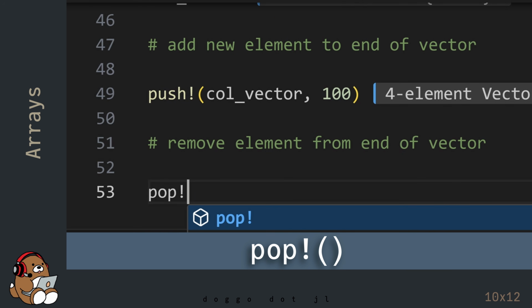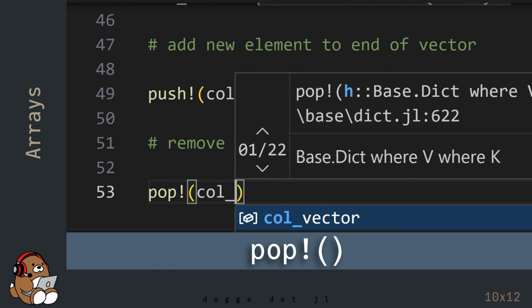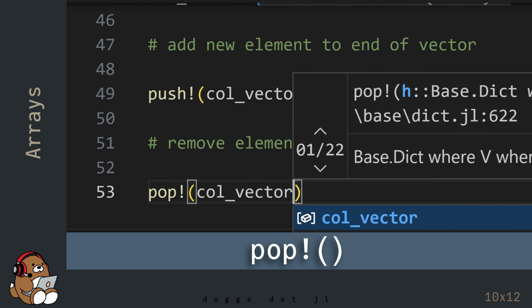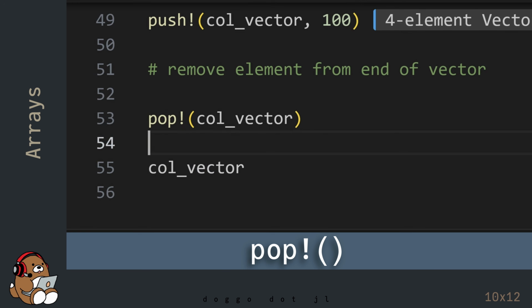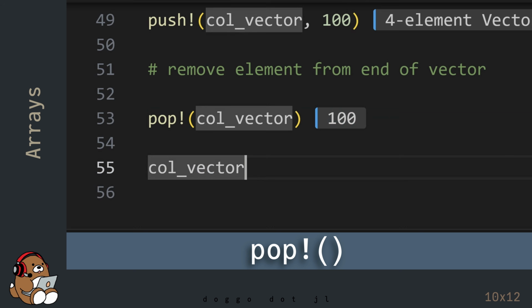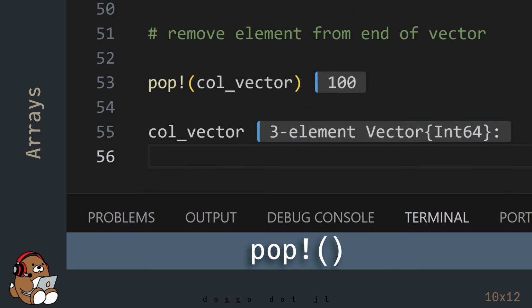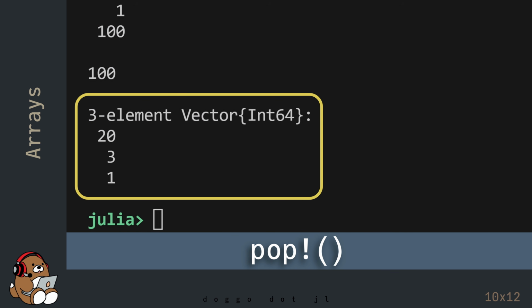To remove the last element in a vector, use the pop_bang function. By using the pop_bang function, the variable named col_vector shrank from 4 elements to 3 elements by removing the last value of 100.